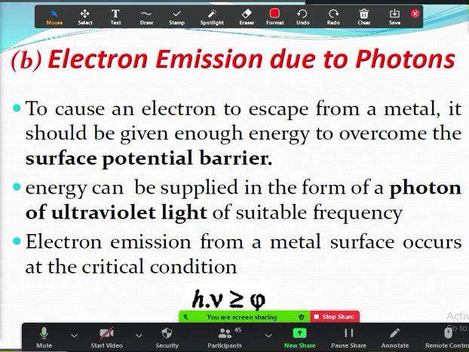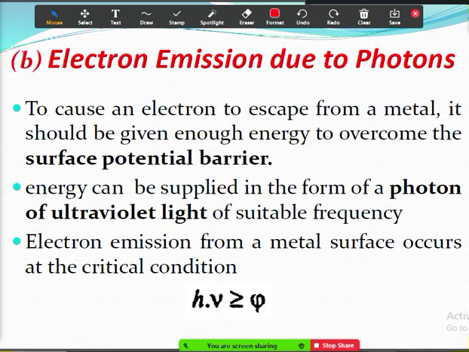So again, this is electron emission because of photons, which we have seen previously. We can compare with the falling of radiation: if radiation falls on the metal plate, that is the cathode, electrons will get released.